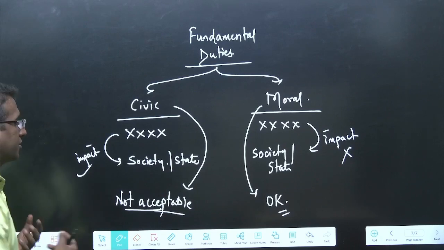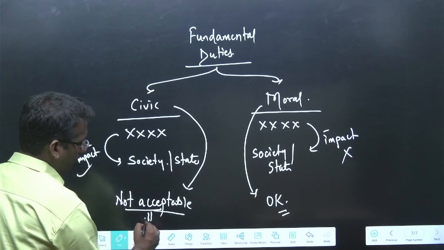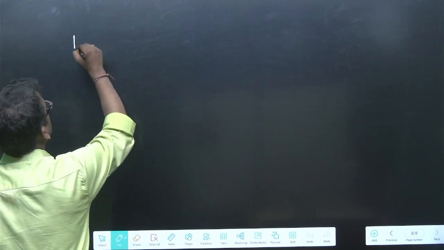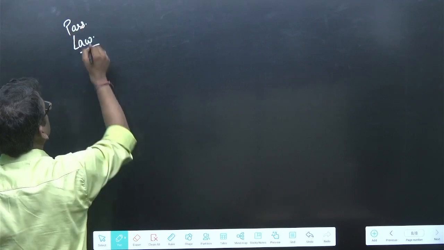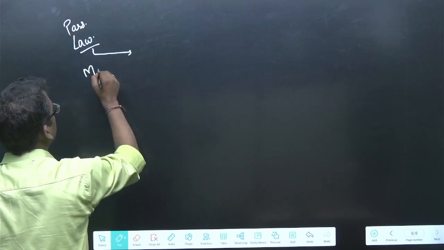Now, how does government make sure that you perform this duty? Government will simply pass a law, and by this law, they will make it mandatory.